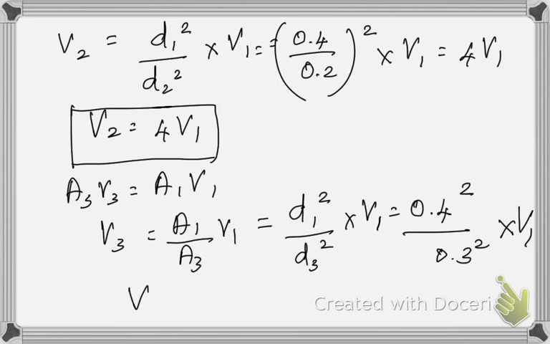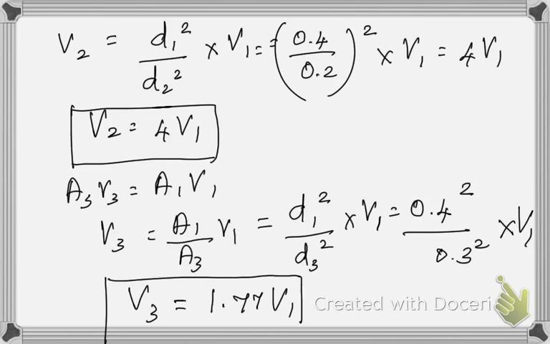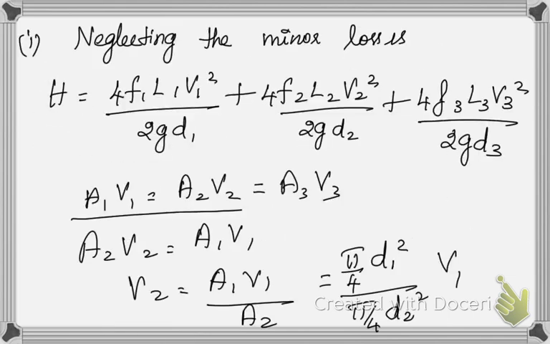So I'll be getting V3 is equal to 1.77 V1. So we have established a relationship between V1 and V2 as well as V1 and V3. So in this equation, in terms of V2 I can substitute 4V1, in terms of V3 also I can substitute what we have determined. So the only unknown will be V1 and we can easily calculate all our values.